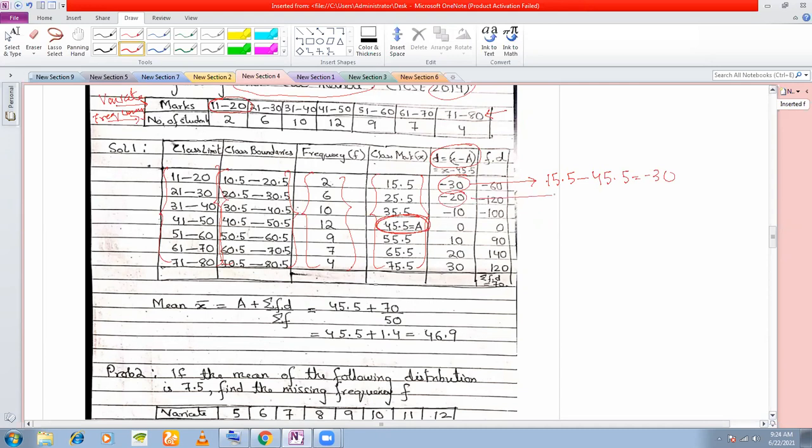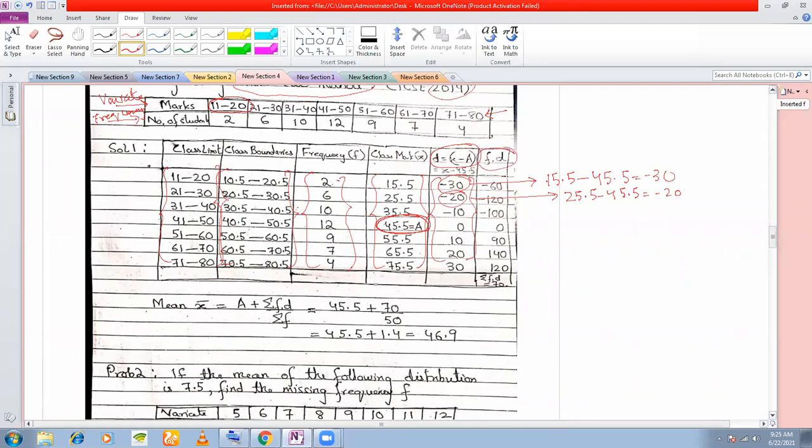Next, minus 20, how are we getting? This is 25.5 minus 45.5, which is minus 20, and so on. You do this for all the values here. Next, just as we do in the step deviation method, we multiply f and d.